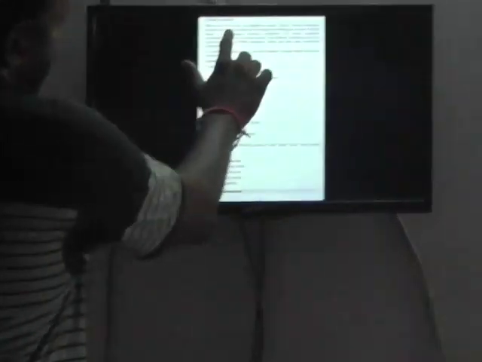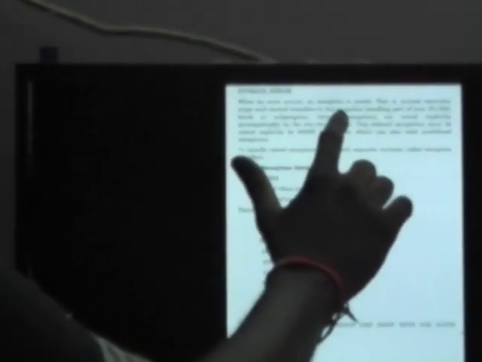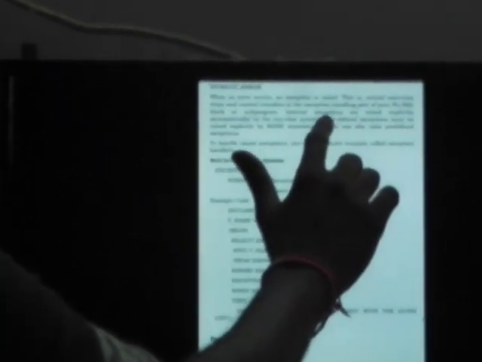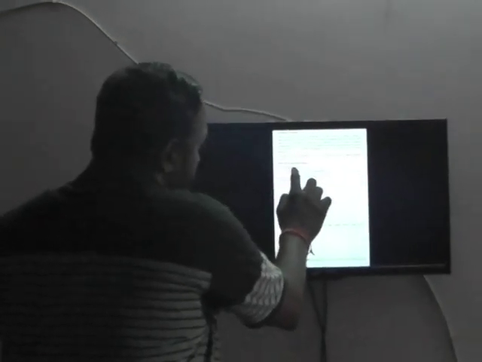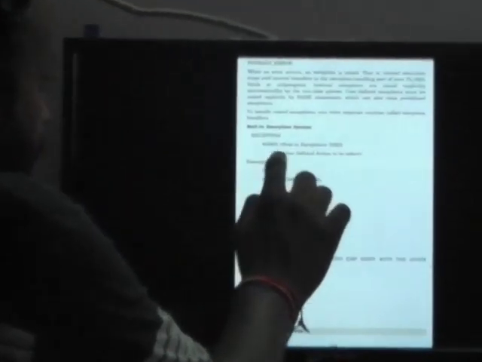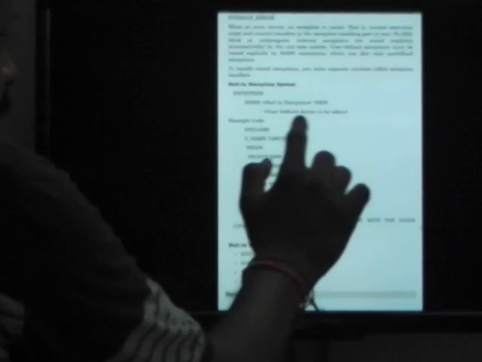You observe here: when an error occurs, an exception is raised. That is, normal execution stops and control transfers to the exception handling part of your PL/SQL block or subprogram. Internal exceptions are raised implicitly, automatically by the runtime system. User-defined exceptions must be raised explicitly by RAISE statements. So in the syntax you need to write the keyword EXCEPTION, then WHEN built-in exception, or else your user action will be written here.